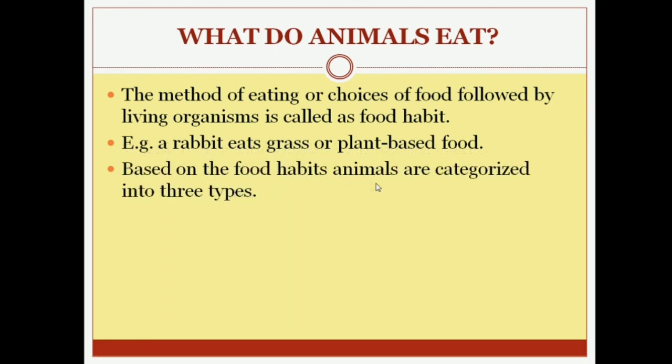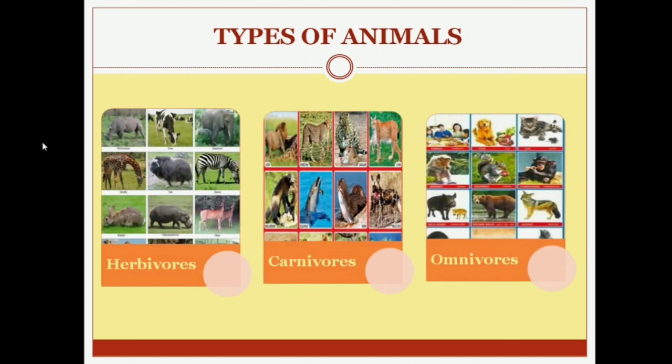Based on food habits, animals are categorized into three types. I have just said that animals are divided into different types on the basis of their food habits. So how many types are there? There are three types. Let's see which animals. Types of animals based on their food habits. Carefully observe these three.